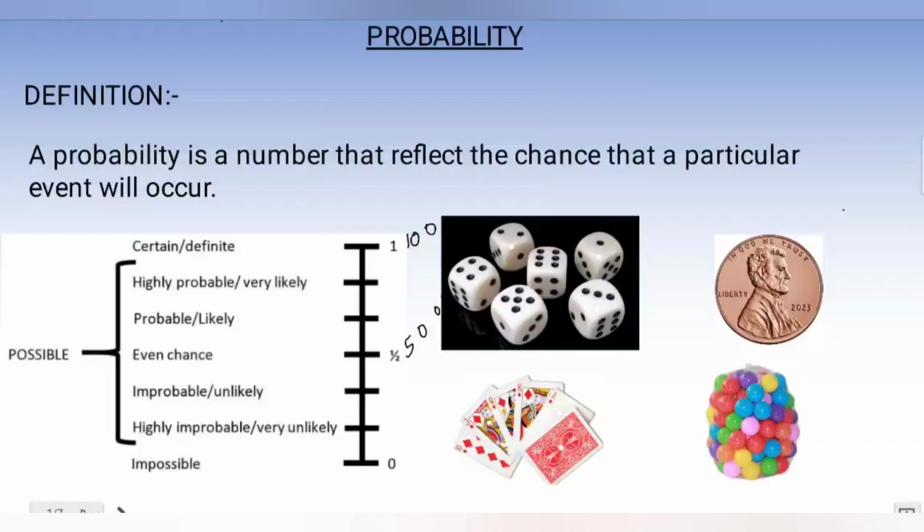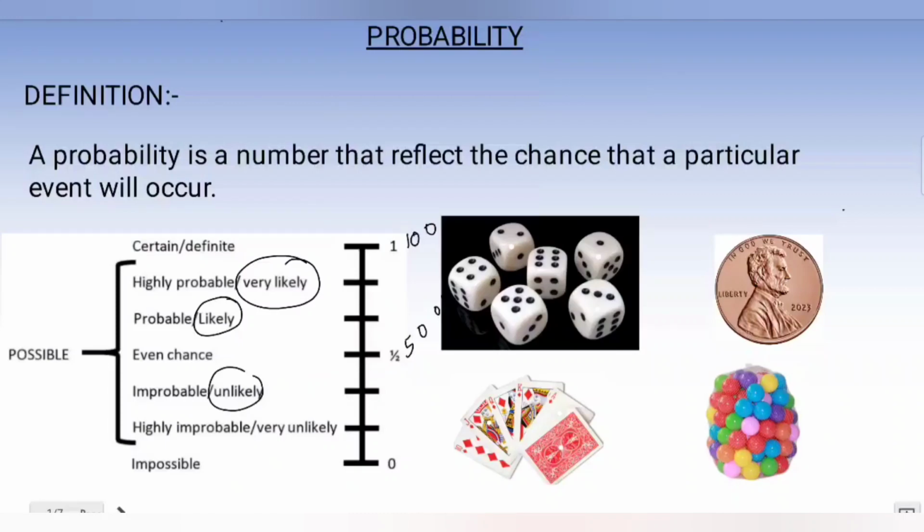So you can see that in the spectrum 0 means impossible, half means even chance, 1 means it is certain or definite. All other cases: very unlikely means it is close to 0. Unlikely means it's between 0 and half. Likely means between half and 1, or close to half. Very likely means it is close to 1. Then 1 means definitely it is going to happen. Is it clear? All right.